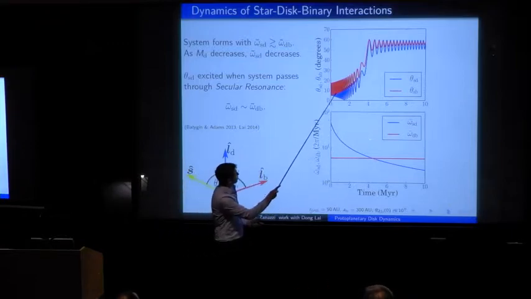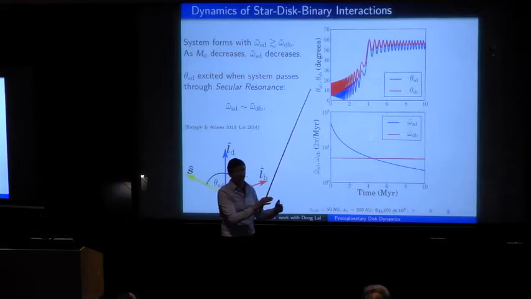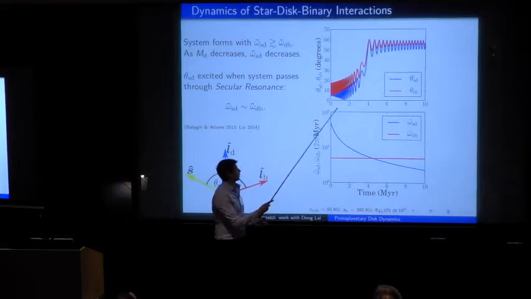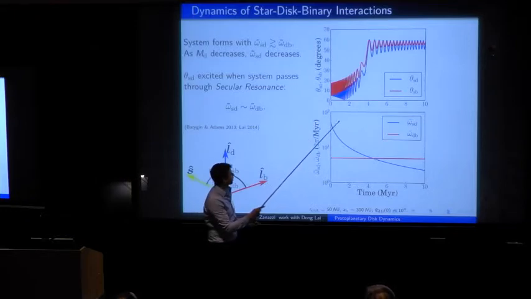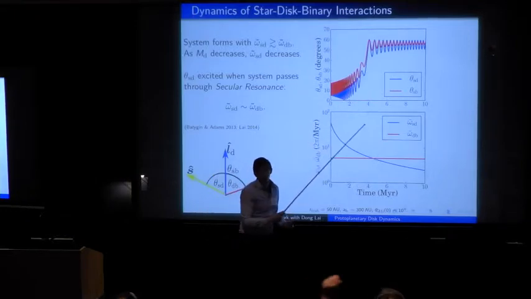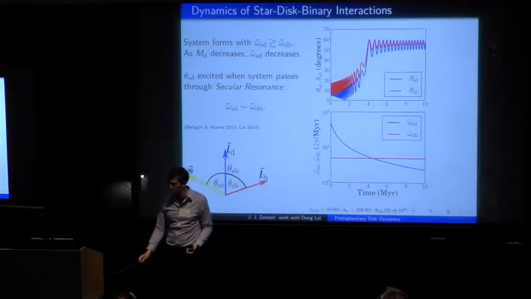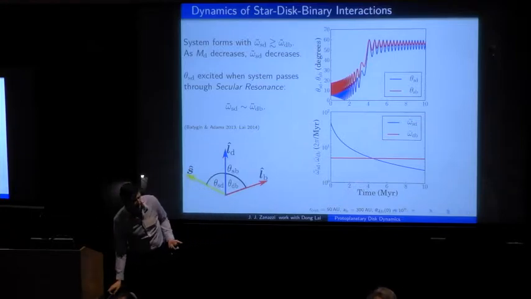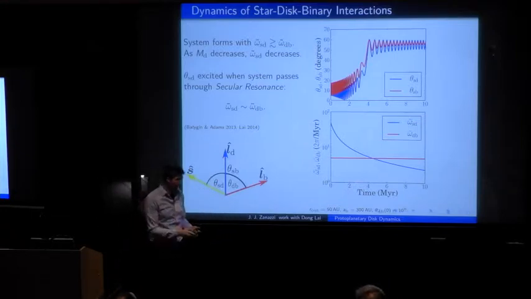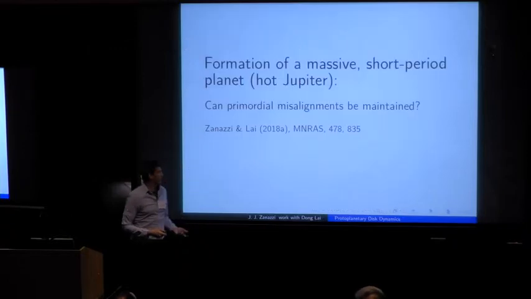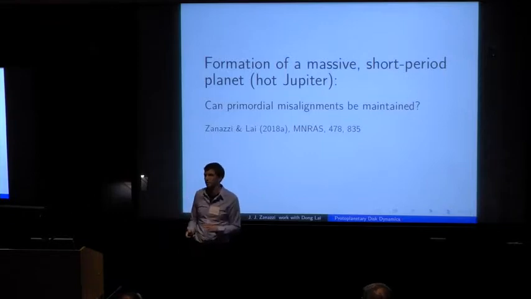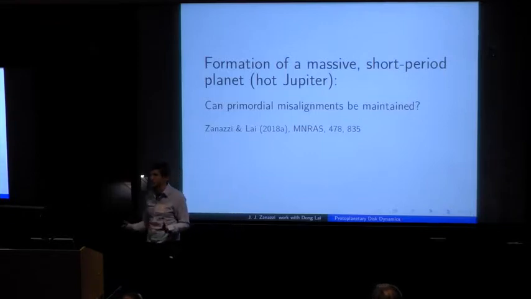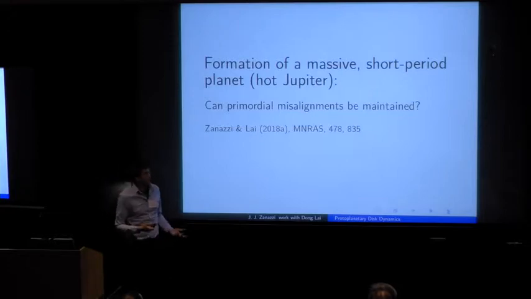So in this example, we have an initial star-disk-binary inclination of only 10 degrees and an only slightly misaligned disk with respect to its host star. And after secular resonance occurs, we are able to excite stellar obliquities of order 50 to 60 degrees. So this is a very robust mechanism. But what had not been done before I entered the picture is looked at how the exoplanet actually forming in the system modifies the dynamics, since this is the thing that we actually observe after the disk dissipates.